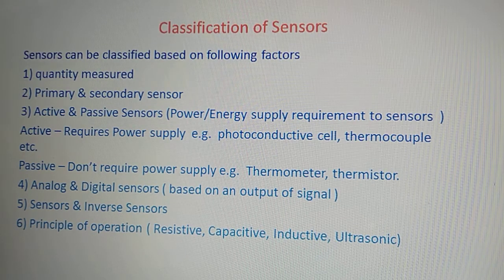Analog and digital sensors are based on the output of the signal. So depending upon the output of the signal, we can easily classify what is an analog signal and a digital signal, right? Then sensors and inverse sensors, based on the principle of operation. Depending upon the principle of operation, sensors are classified like resistive, capacitive, inductive, ultrasonic, etc.